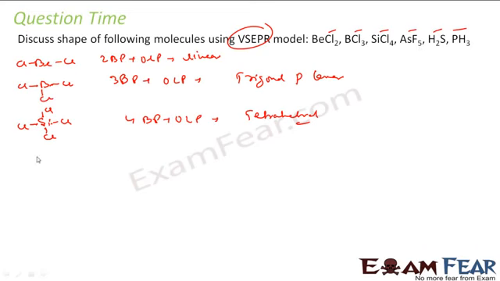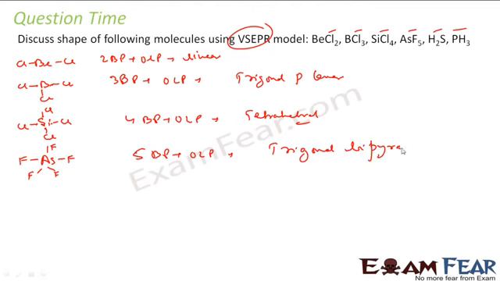We talk about AsF5. Also, if you see, I'm just drawing it like this. It has 5 bond pair and 0 lone pair. So in that case, it is trigonal bipyramid. We talk about H2S. So you have sulfur, you have hydrogen, hydrogen. So you have 1 lone pair plus 2 bond pair. That is a bent shape.